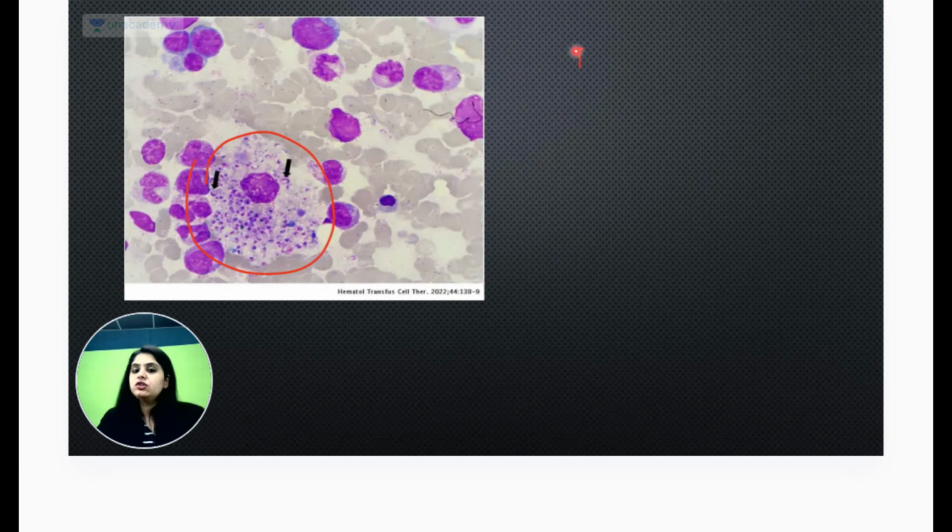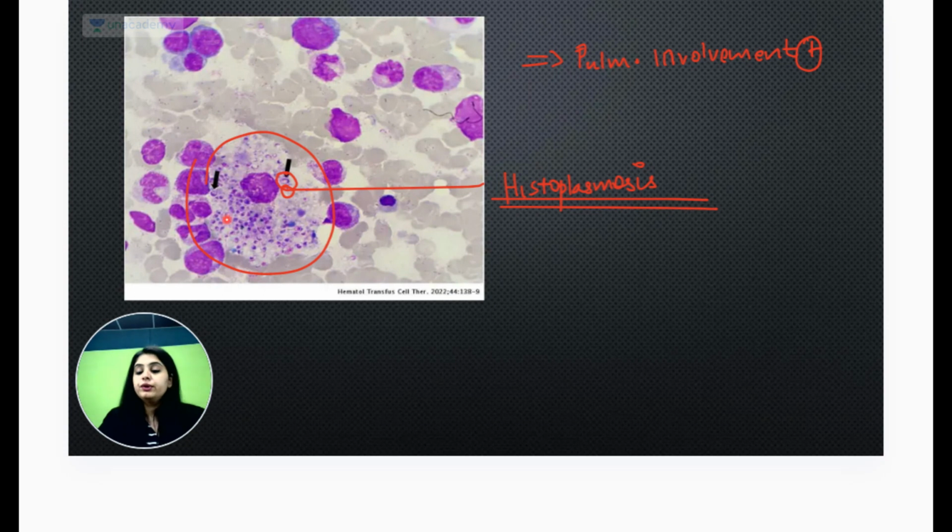Pulmonary involvement was there, which is okay because all dimorphic fungi tend to show you, histoplasma is a dimorphic fungus, na? So all dimorphic fungi should tend to show you pulmonary involvement, which is much expected. And of course this picture, see again macrophage ke andar single dot, this is of course going to be histoplasmosis. And remember I had again shouted out a few days back only that histoplasma is TB ka cousin brother. So TB ka cousin brother is of course going to be histoplasma, and histoplasma occurs inside macrophages.